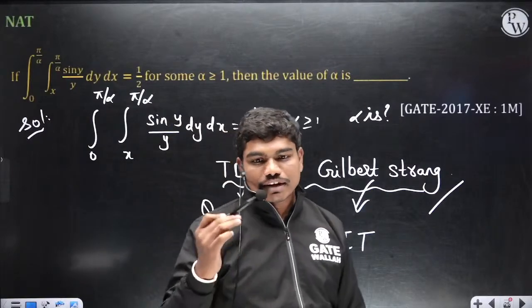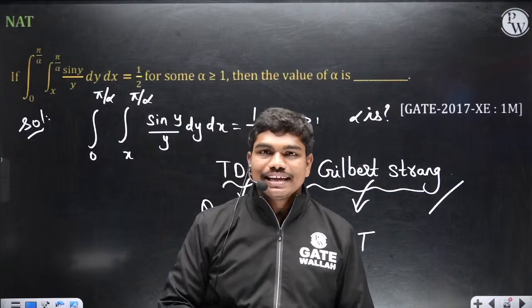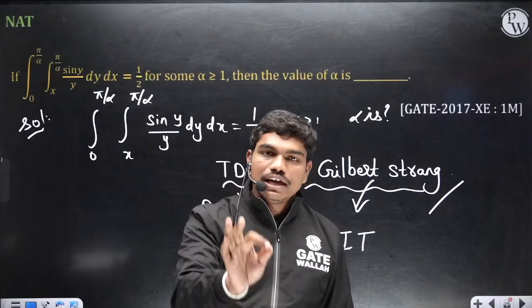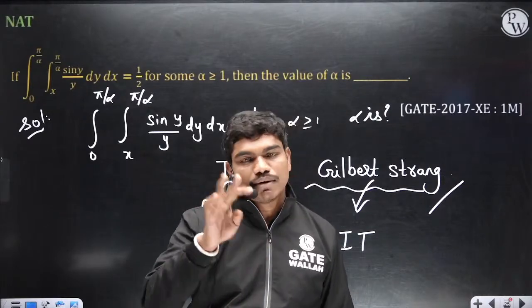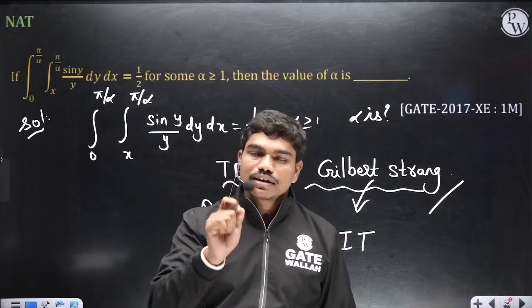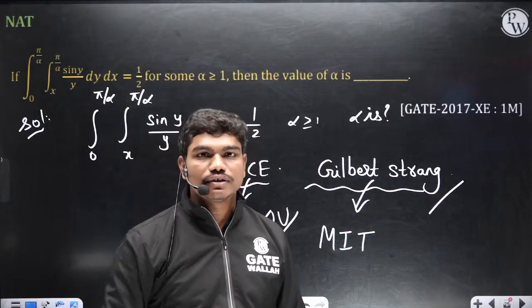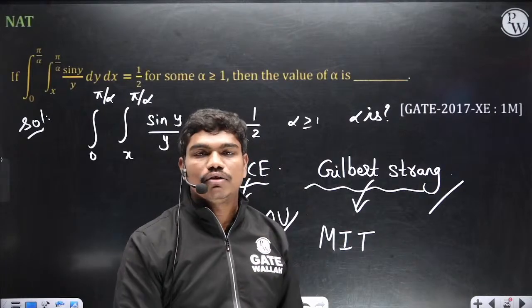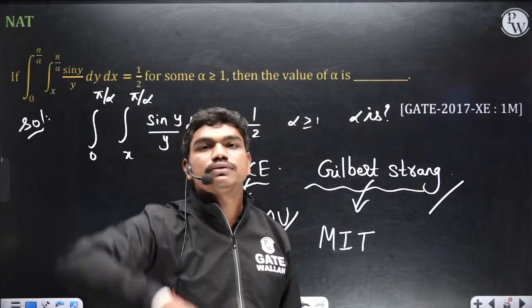In my many YouTube sessions, I have never told any shortcuts, because the GATE exam is designed in such a way that if you start from basics, you will end up with the answer in 3 minutes, maximum 4 minutes. Try to understand: if you had a shortcut for every question and only 10 seconds were required, then your 65 questions would get solved in 650 seconds, which is less than 11 minutes. So if you could finish your exam in 11 minutes, why prepare for 3 years?